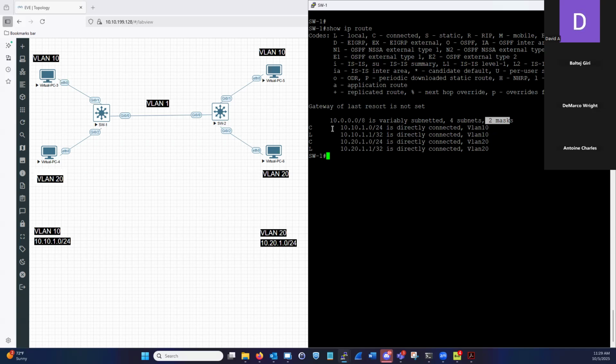But we have different types of routes. We have a connected route, we have a local route. Exactly what it means. A connected route means that this route is connected to the router because it was configured on this device.